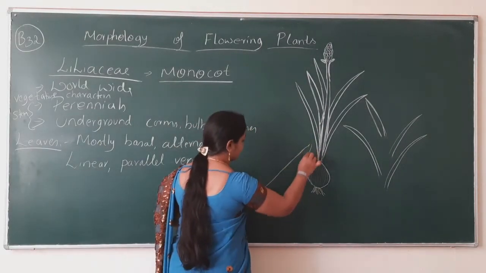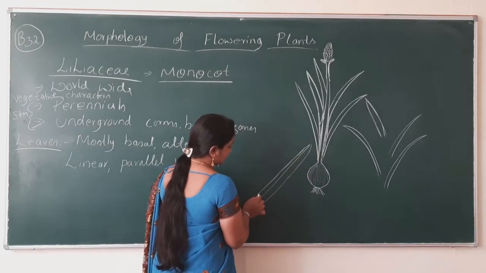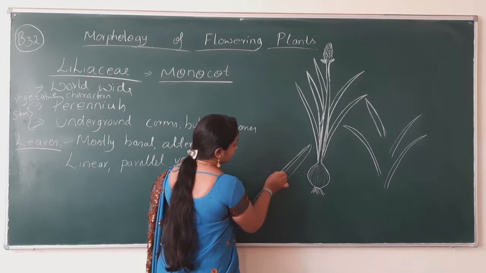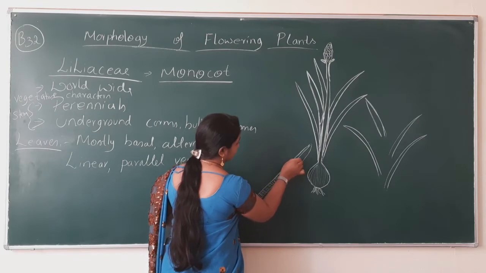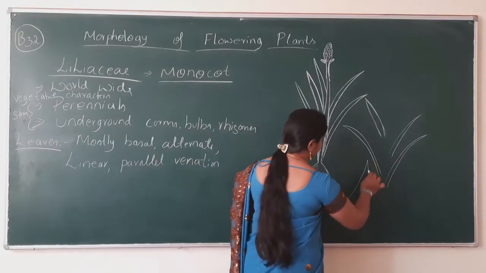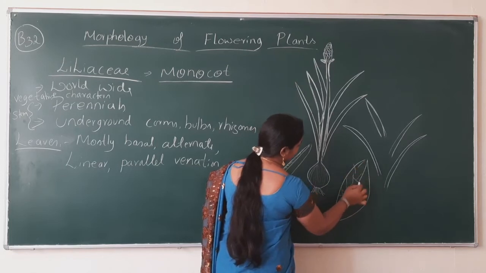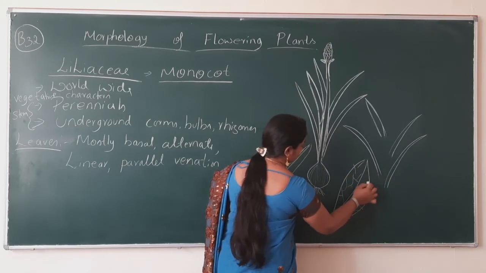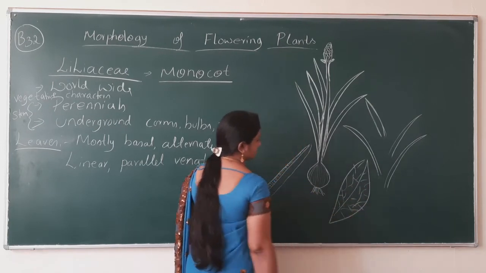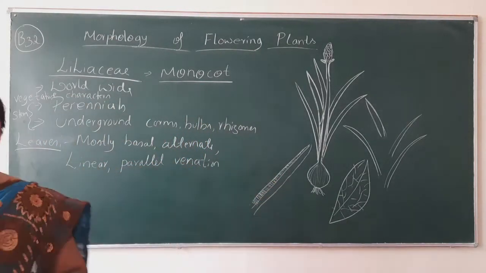Parallel venation means the midrib and veins are arranged parallel to one another like this. But in a dicotyledonous plant, the leaf has a network arrangement, with the veins arranged in network form. Here in the monocotyledonous plant, the venation is parallel.